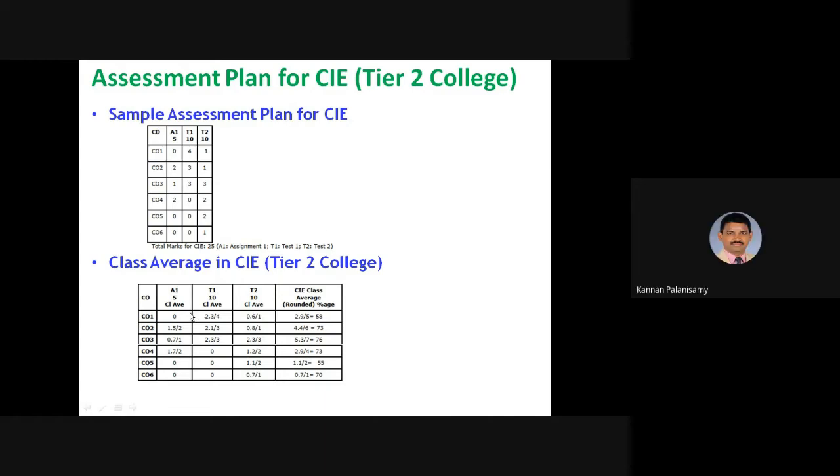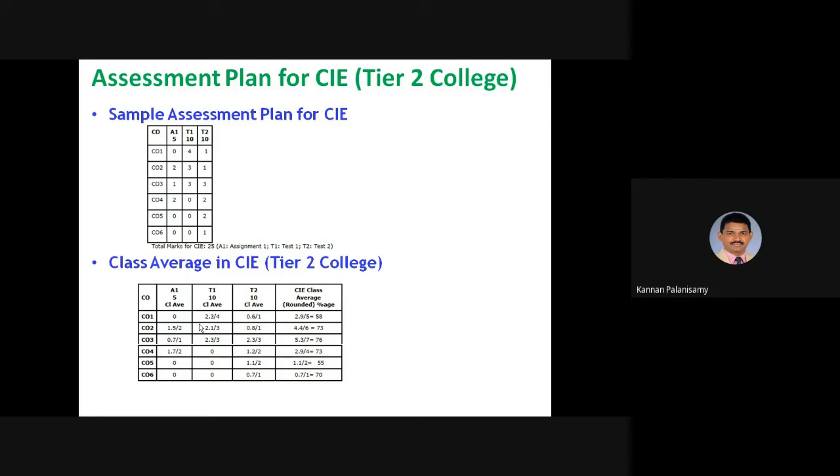So for this one, for example, 5 marks, right? As far as this CO is concerned, you have to find out for all the students what the average is. Similarly, for test 2, what is the attainment of CO1? For example, if you have 2 questions in the question paper and the second question represents CO1, you have to find out the marks scored by all the students in that particular question. Then see how many students have written that answer, and take the average.